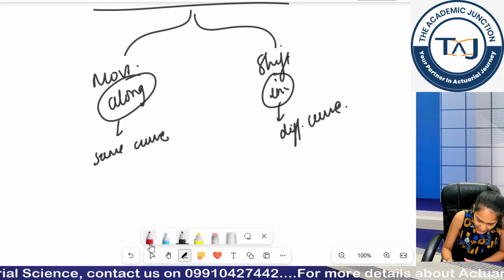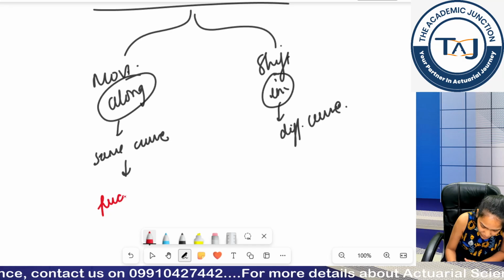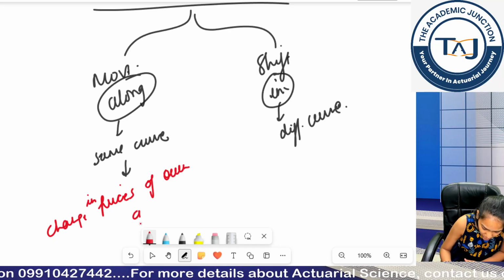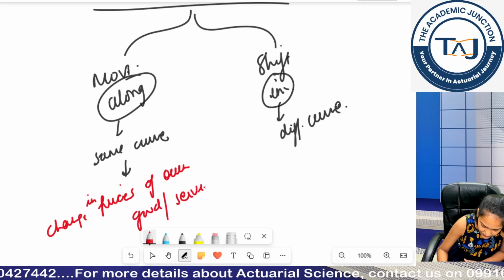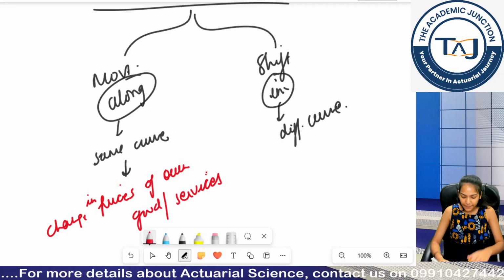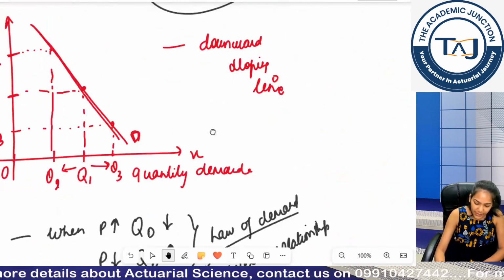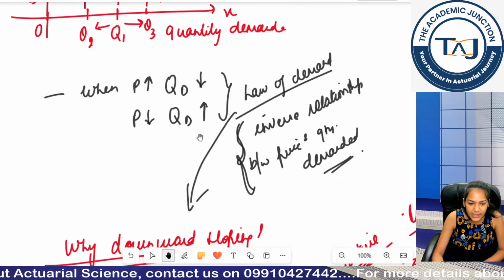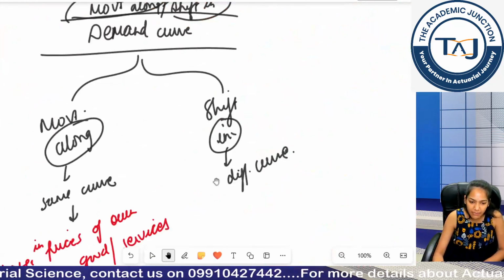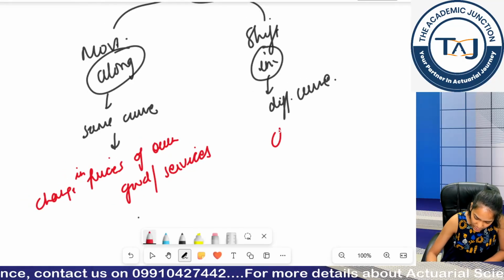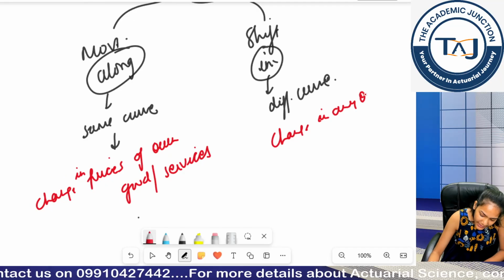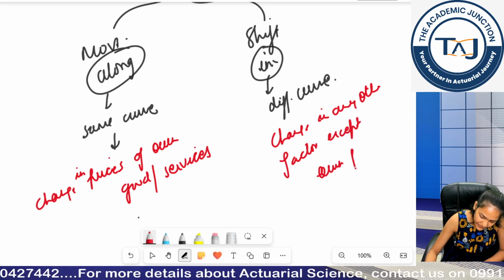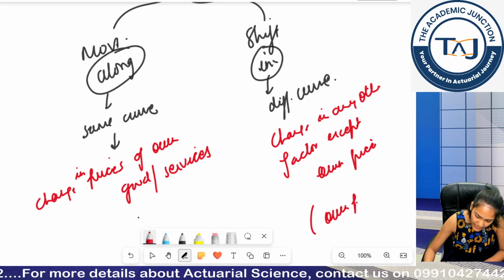One difference you need to notice is that movement happens due to change in prices of own good or service. You can see here my prices were decreasing or increasing, that's why my quantity was increasing and decreasing. So this is the reason that I have movement in my demand curve. For shift, there is a change in any other factor except own price. So here own price remains constant.